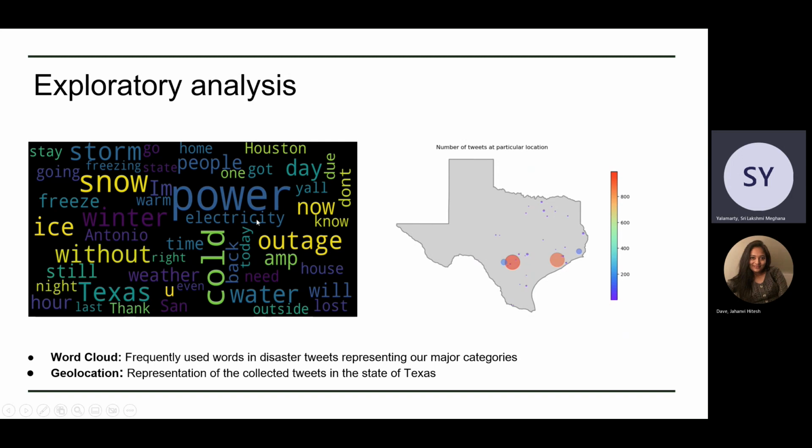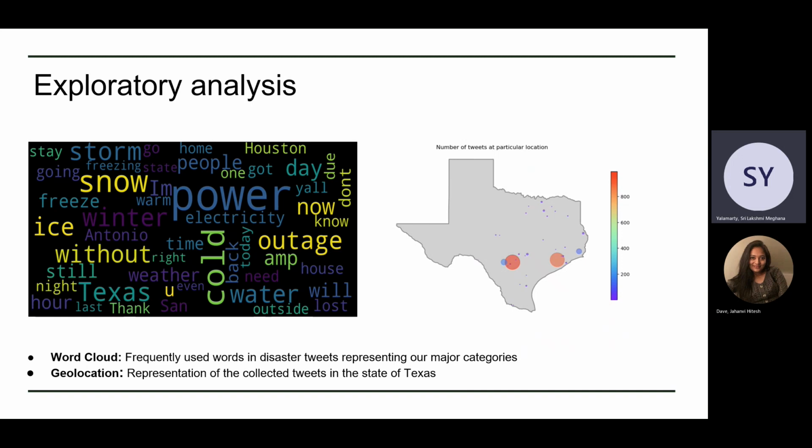The first is the word cloud. It represents the most frequently used words in a disaster. The larger the font size, the larger is the frequency of its occurrence. And we see that the most common words are those describing the weather, such as cold, freeze, ice, and snow. And the others are describing the outages, such as power, water, and electricity.